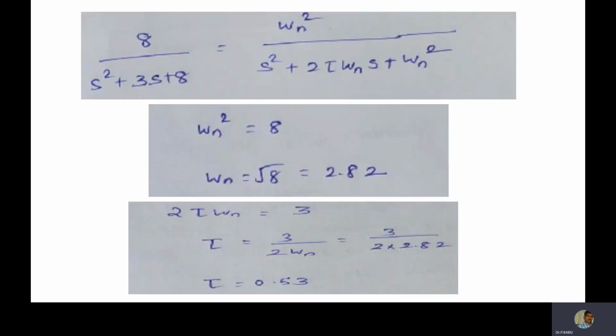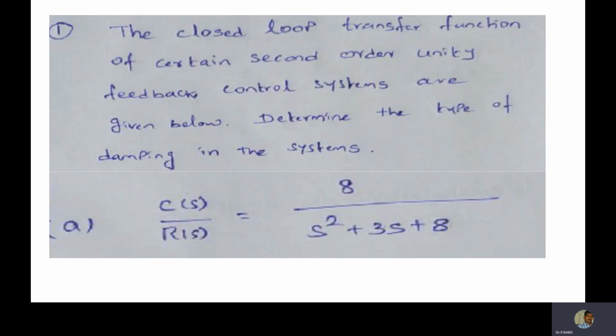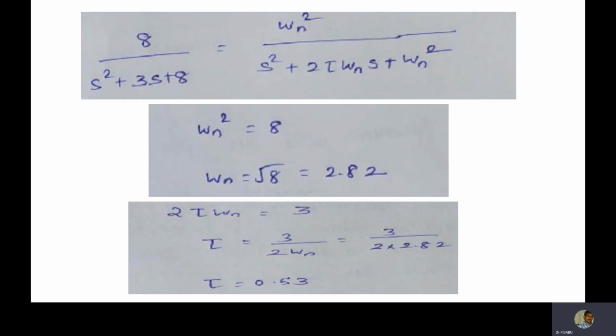So this system is an underdamped system. Suppose zeta is 1, it is a critically damped system. In this way, you have to identify what type of system it is. The problem asks to determine the type of damping of the system. Here zeta is only 0.53, so it is between the range of 0 to 1, and this system is an underdamped system. Do you have any doubt regarding finding the type of system? Okay, thank you.